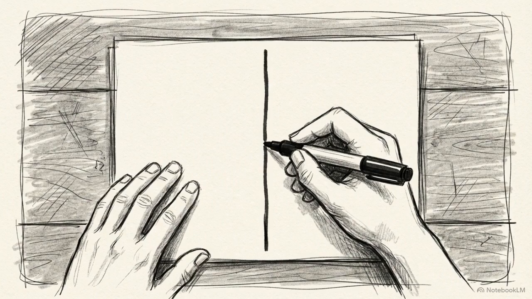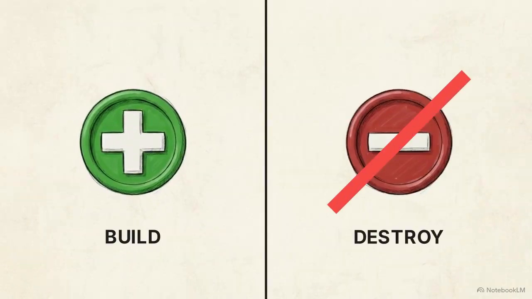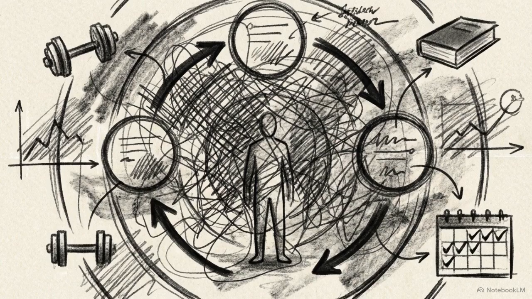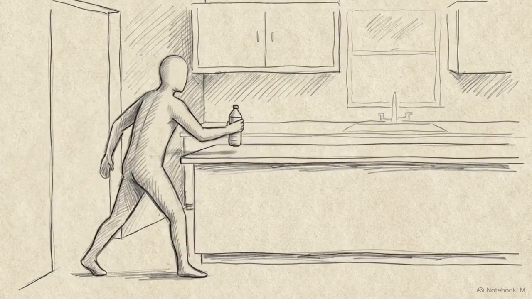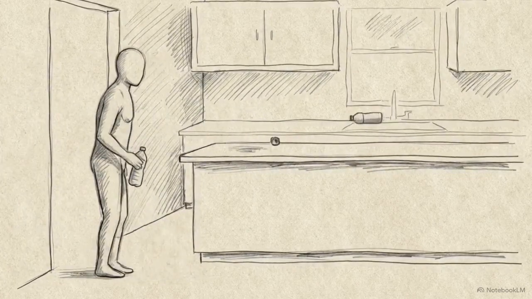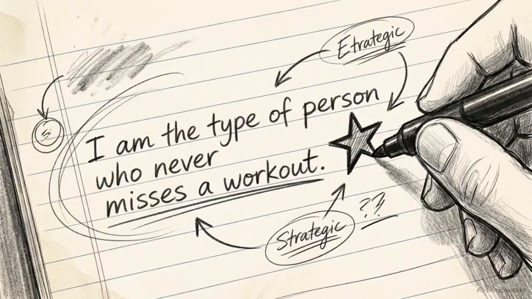Grab a pen and paper and draw a line down the middle. We will map out one good habit to build on the left and one bad habit to destroy on the right. By the end of this exercise, you won't be trying to try harder. You will have a setup where your physical environment and your daily loops dictate your success without the need for constant discipline. Step 1. At the top of your page, write, "I am the type of person who," followed by the identity you want to adopt. For example, I am the type of person who never misses a workout.